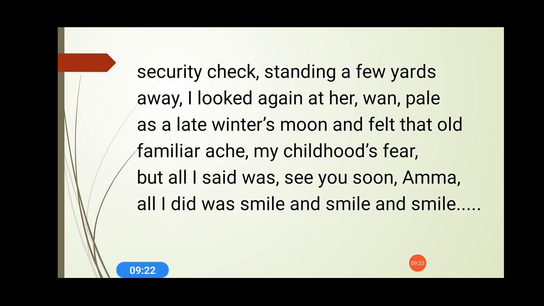Security check. Standing a few yards away, I looked again at her, wan pale as a late winter's moon, and felt that old familiar act, my childhood fear. But all I said was, "See you soon, Amma." All I did was smile and smile and smile.